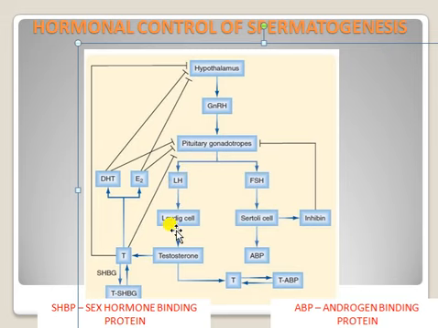This luteinizing hormone stimulates the Leydig cells. These Leydig cells are present outside the seminiferous tubules, that is, between the seminiferous tubule and the tunica vaginalis, in the tunica albuginea. We call them interstitial cells. So these interstitial Leydig cells secrete testosterone.